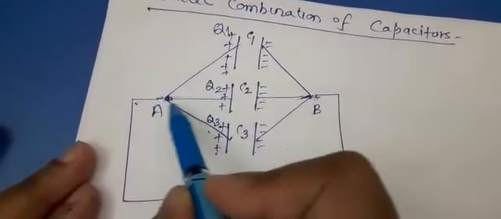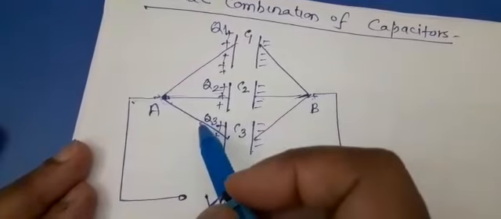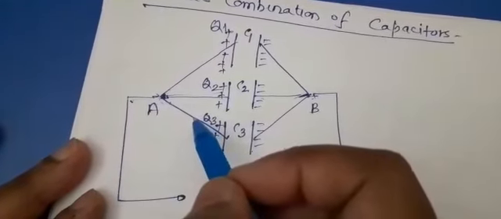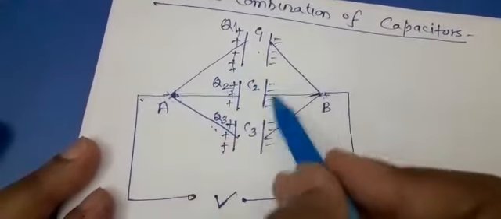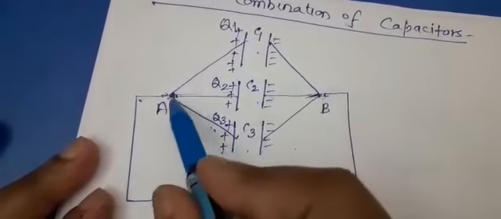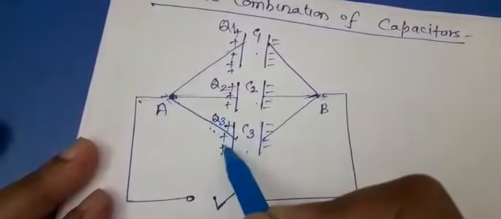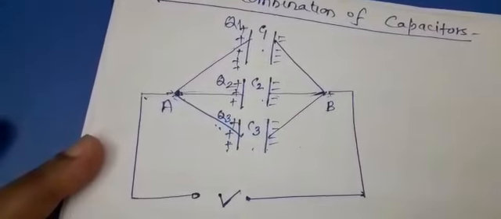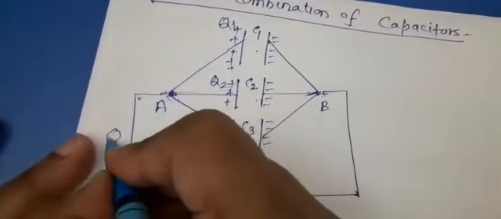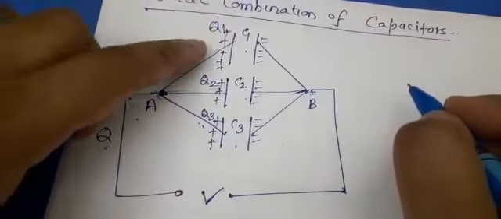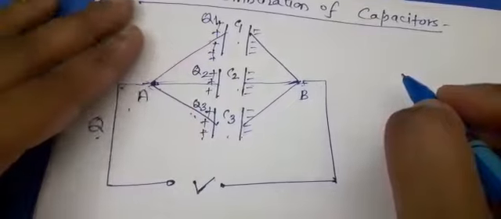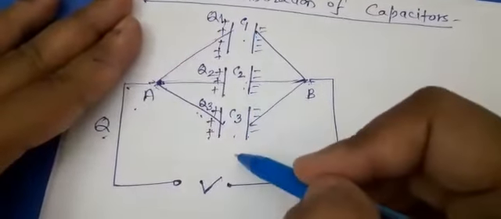Like the example of traffic, where there is a path and the traffic gets diverted to that path, here, depending upon the capacitance of the capacitor, a certain amount of charge will flow through it. So what factor is dividing here? If the total charge is Q, then at terminal A this charge is divided into Q1, Q2, Q3, depending upon the capacitance.